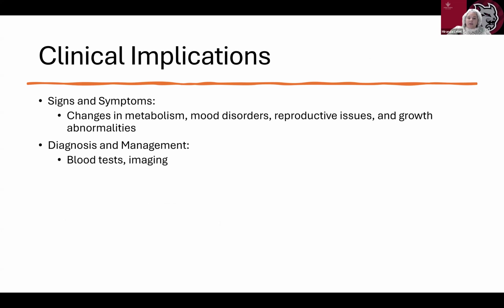Clinical implications would be that hormonal imbalances can manifest in various ways, including changes in metabolism, mood disorders, reproductive issues, and growth abnormalities. Diagnosis often involves blood tests to measure hormone levels, imaging studies to assess gland structure, and management strategies tailored to the underlying cause, such as hormone replacement therapy or medications to correct imbalances.